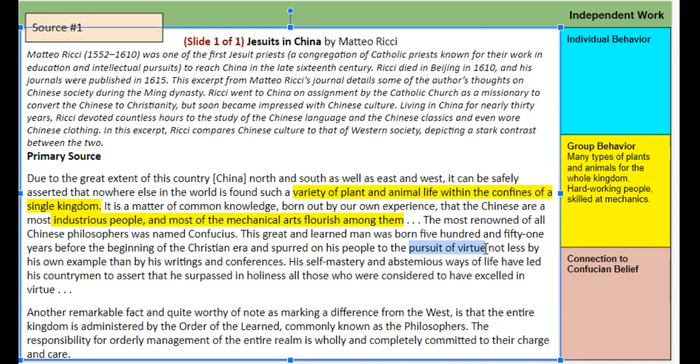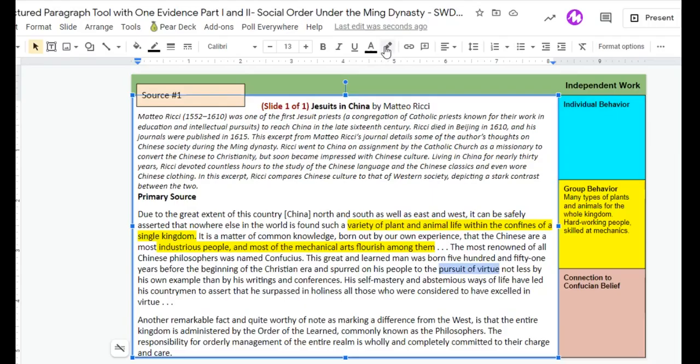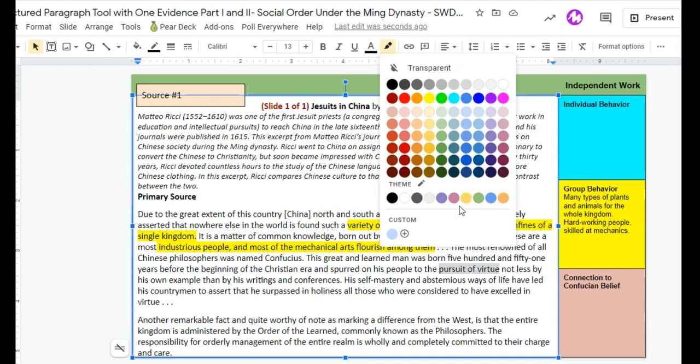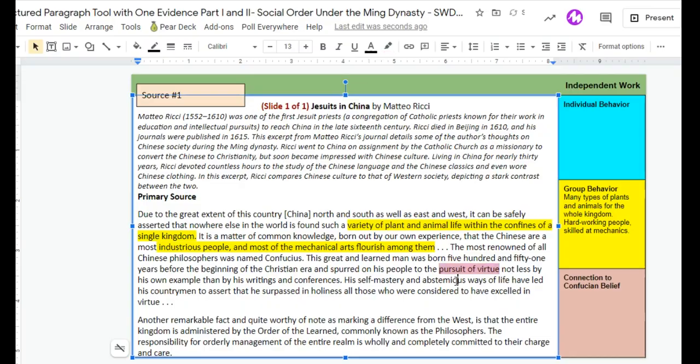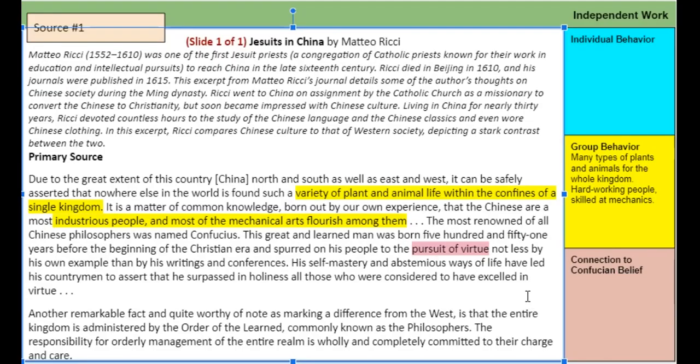Yeah, I know, start right-clicking, left-clicking, funny things happen. Remember, again, when I do pursuit of virtue, I right-click to drag it across. I go up to highlight, and I want pink, but I can't find that pink. So I'm going to go to custom, being a little fancy here. Let's do purpley for me. Pink, and we're going to find a light pink. Doesn't really match. Sorry, I'm sure your color choices will be better than mine. But not bad. Pursuit of virtue, not less by his own example than by his writings and conferences.